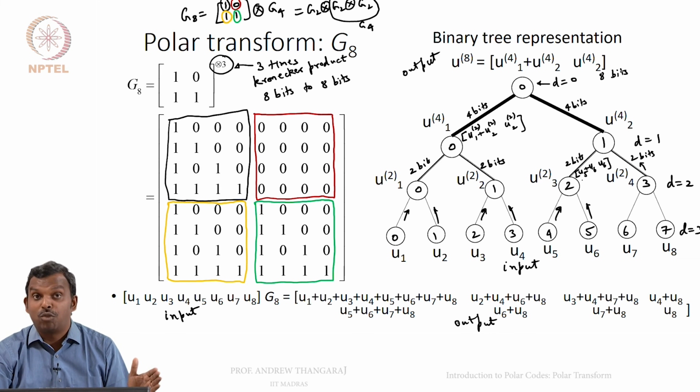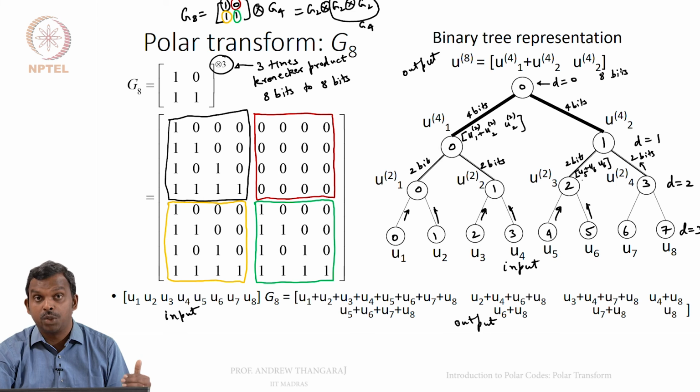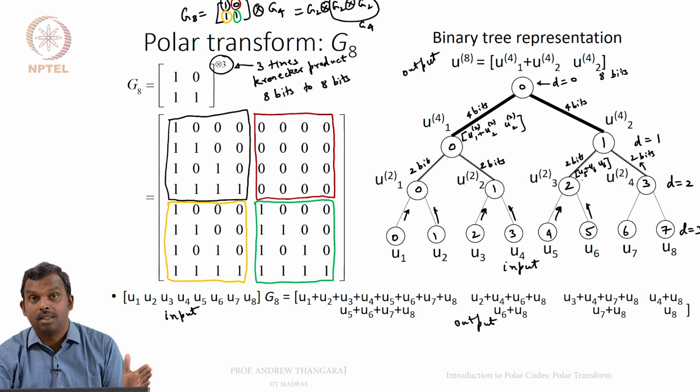So, this tree representation is very important to visualize to see how the polar code works and the decoder works. So far I have not defined the polar code. Once again, be very clear, this is just the polar transform. This is just a transform from 8 bits to 8 bits. It takes 8 bits input, puts out 8 bits. The polar code is constructed using this transform in a very clever way. So, let us see how that is done in the next few slides, but hopefully this transform is clear to you. It is very, very crucial that you have a good idea of what the transform is.